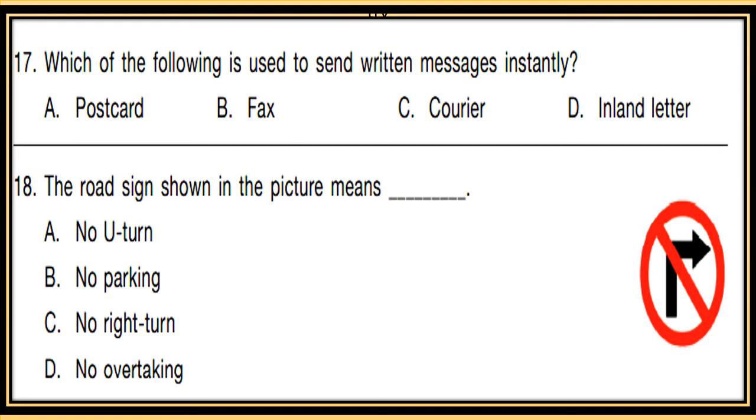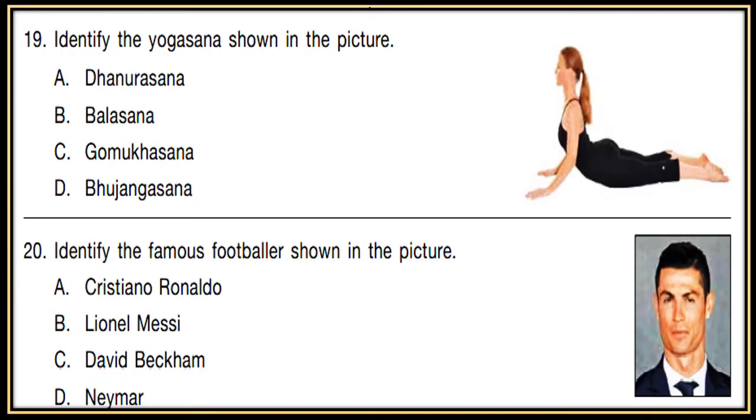D. No overtaking. Identify the yogasana shown in the picture. Now see the yogasana shown in the picture. A. Dhanurasana. B. Balasana. C. Gomukhasana. D. Bhujangasana.